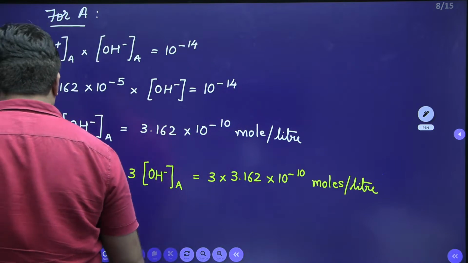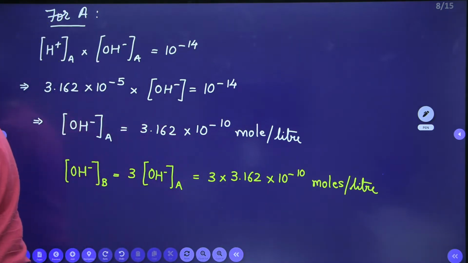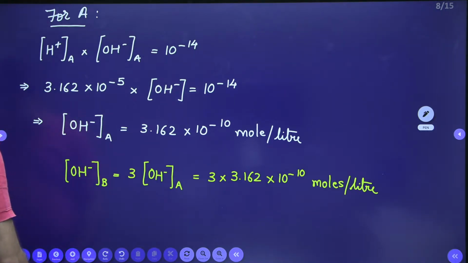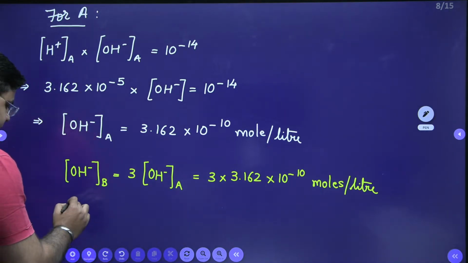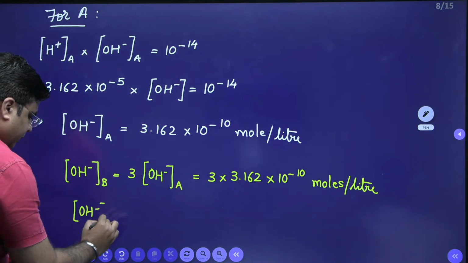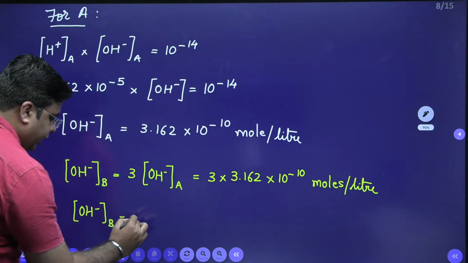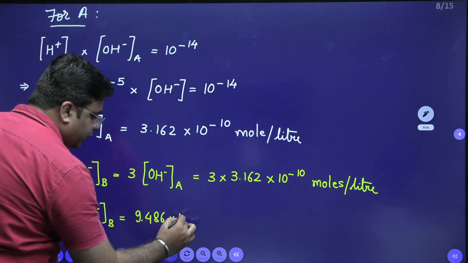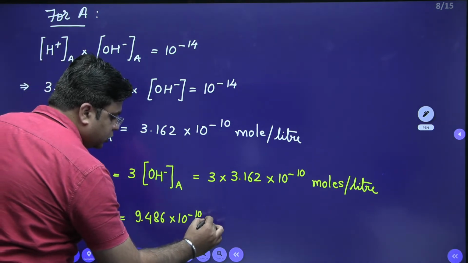So from here, the OH minus ion concentration for industry B, I have already calculated this. See, OH minus ion concentration for industry B comes out to be 9.486 into 10 raised to power minus 10 moles per liter.